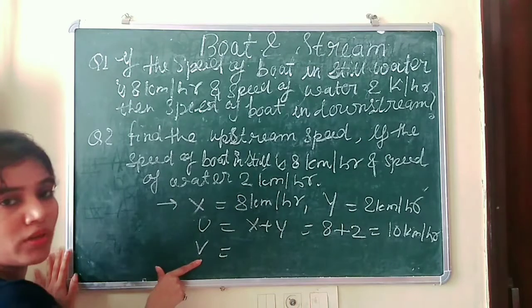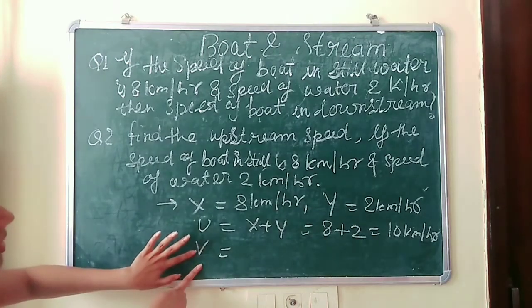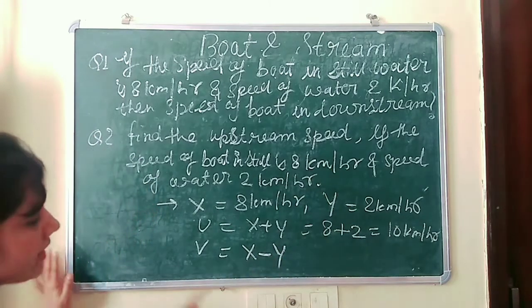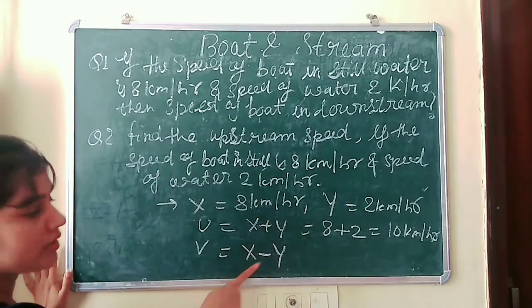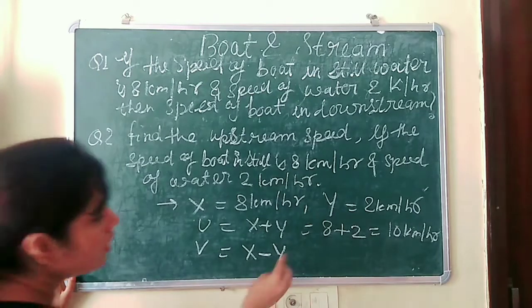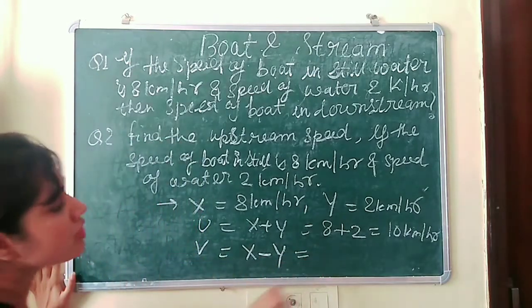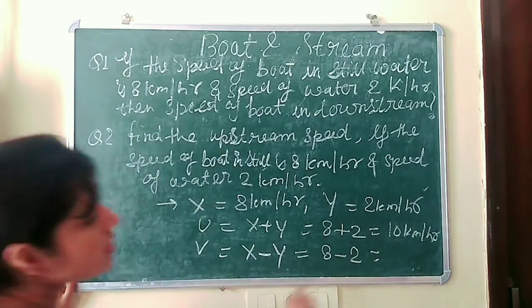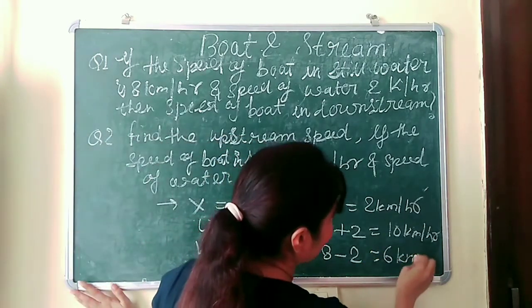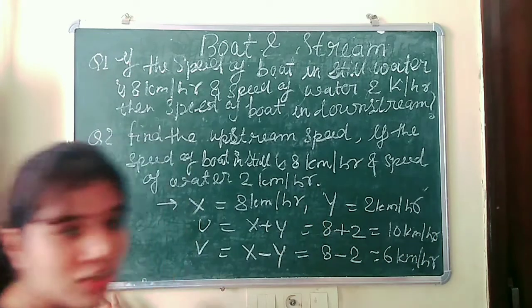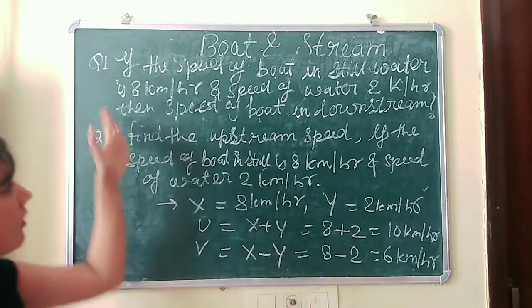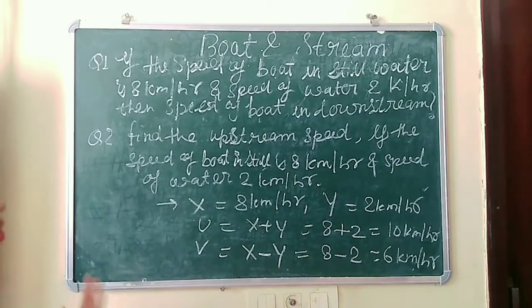Now we know the formula of upstream speed is x minus y: the speed of the boat in still water minus the speed of water. So we simply put the values, 8 minus 2. So what will we get? We will get 6 km per hour. Okay, so it is a very simple question. Both are very simple, just based on a formula.